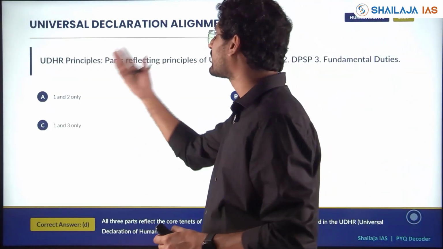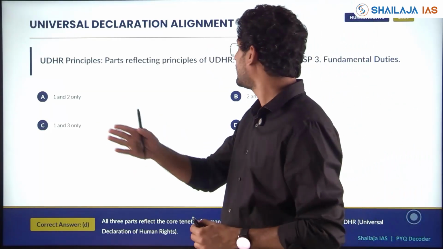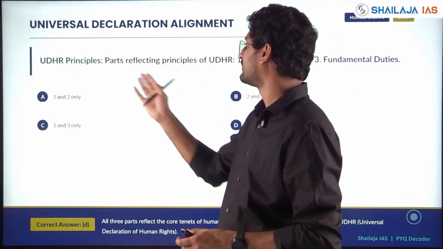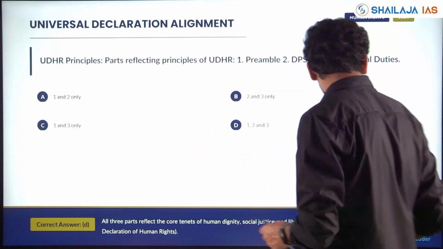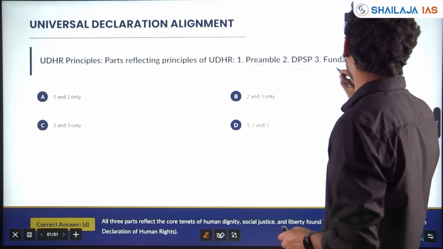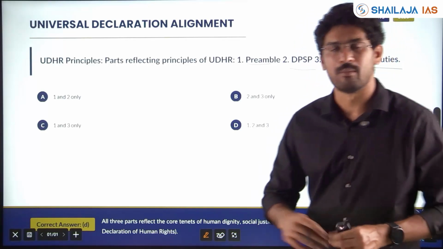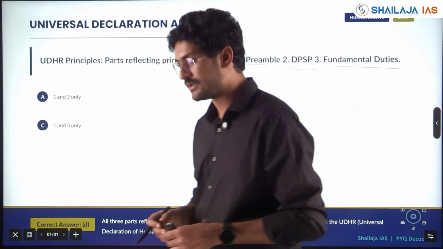Next, Universal Declaration alignment. There are universally declared human rights principles, and which of the following provisions of the Constitution of India reflect them is asked. Which are the parts reflecting principles of UDHR? Preamble, DPSP, fundamental duties. You know the preamble is filled with so many principles, so do the DPSP and also fundamental duties.